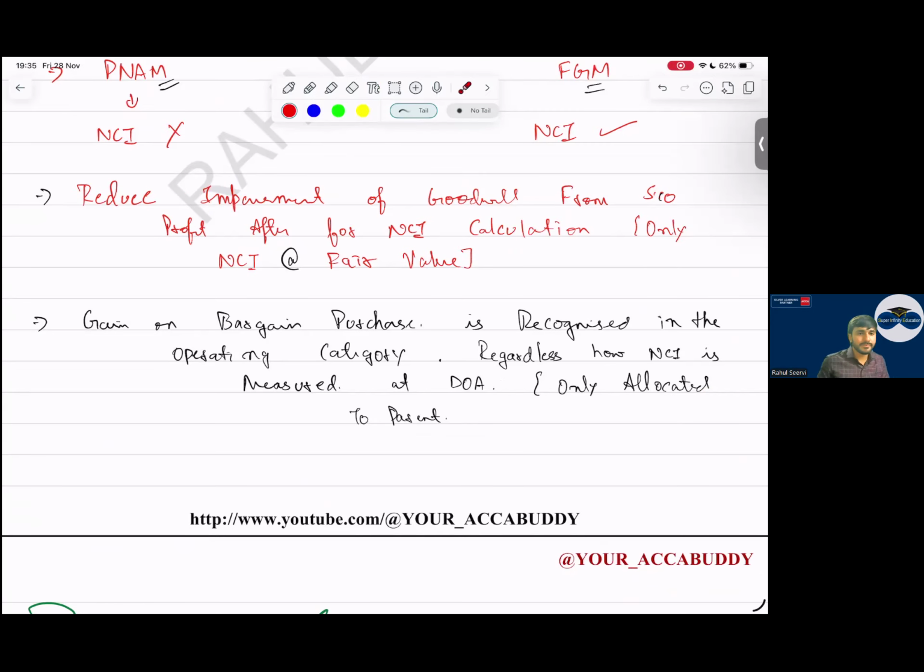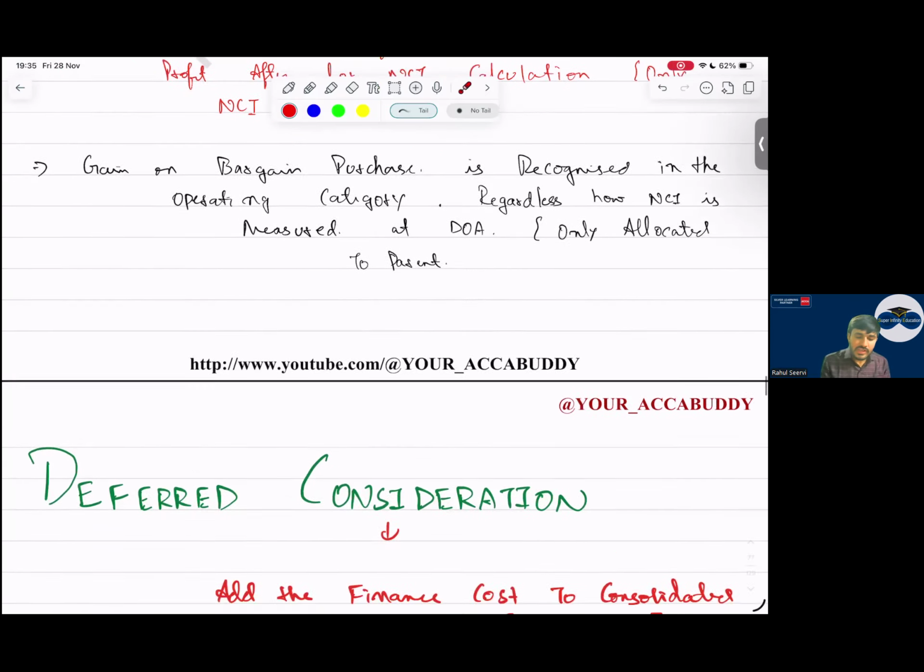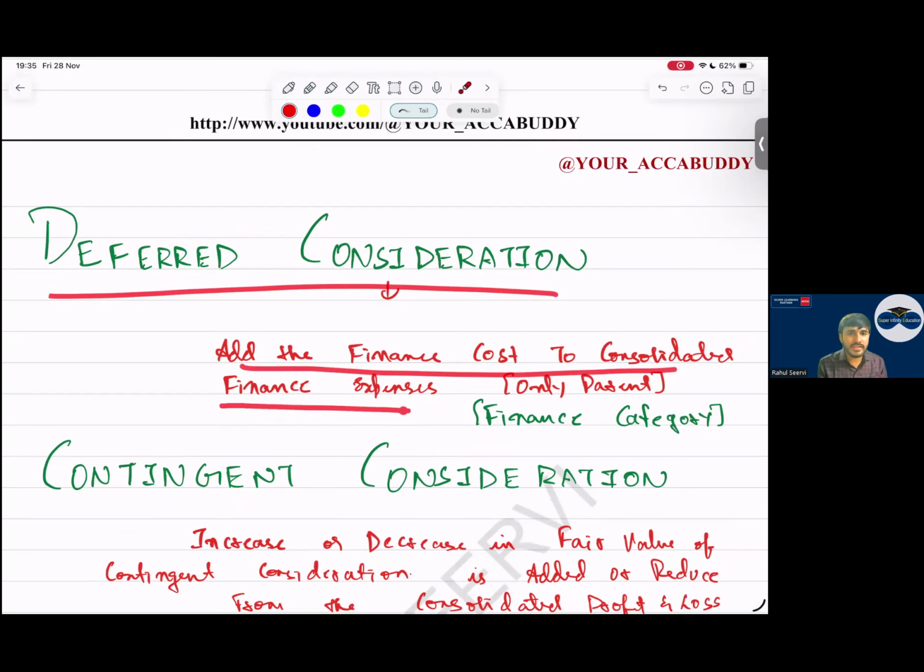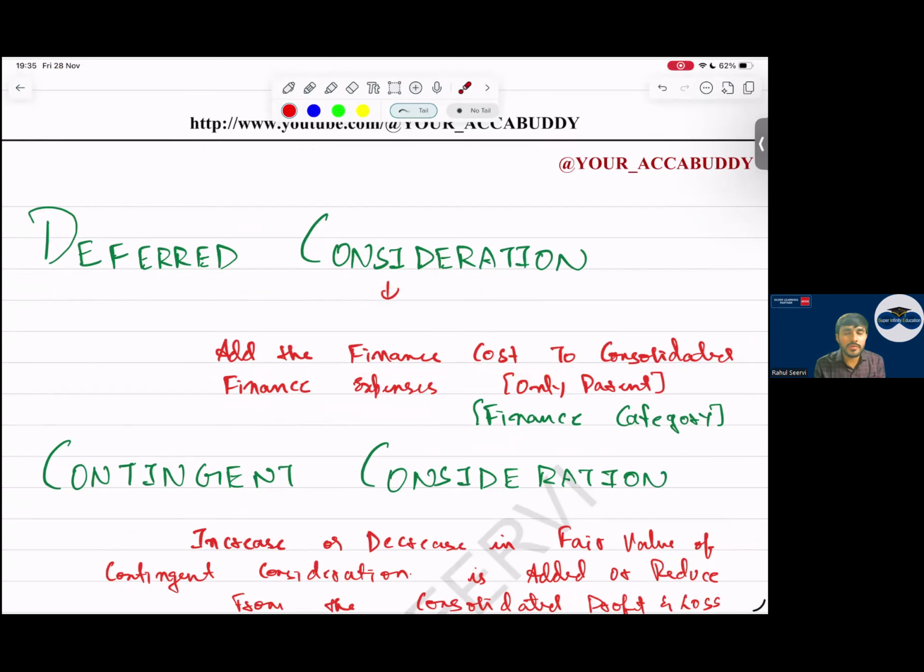Parent or NCI? Or both? Only parent, only parent. Do not make this mistake. See now, deferred consideration: add the finance cost to the consolidated finance expense. Financing category, simple, as an expense. Will you allocate to NCI?